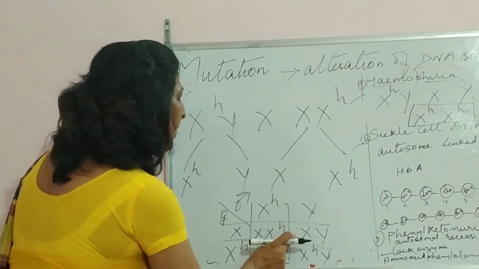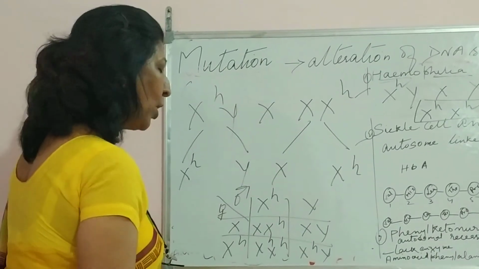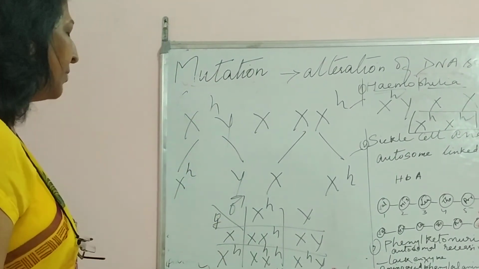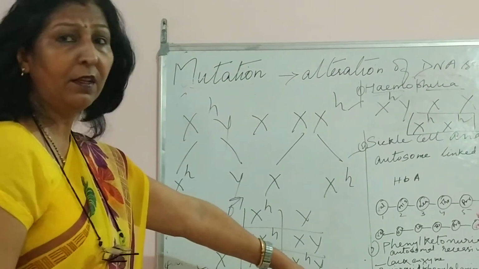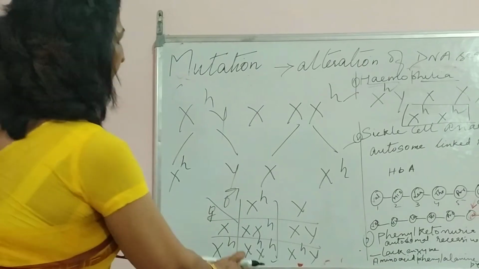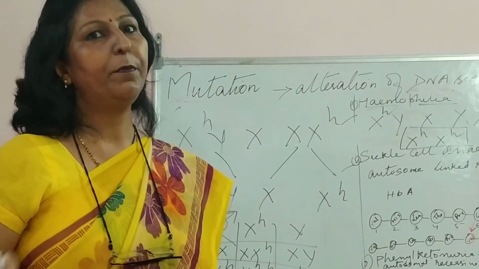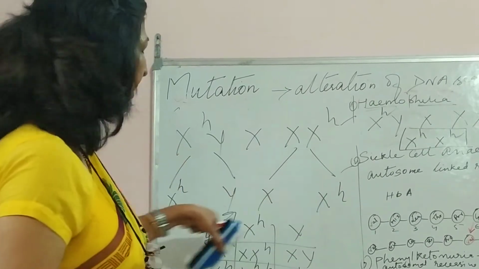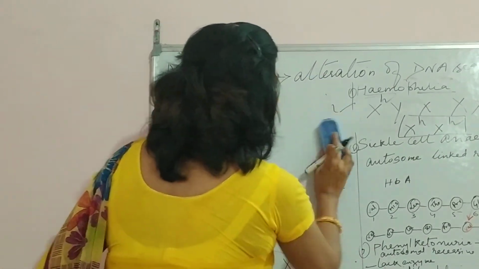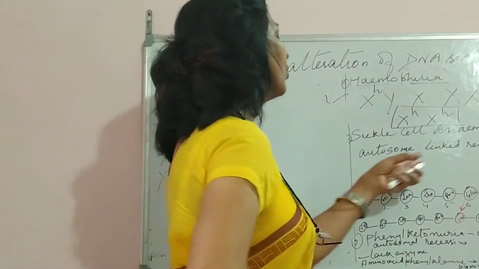Remember that. Here, there is a 25% chance that a normal boy can be born. Again, there is a 25% chance that the boy will be suffering from hemophilia, and again a 25% chance that the girl born will be hemophilic. That will only happen when this is the case. Got it? So then we come to sickle cell anemia, and sickle cell anemia is completely autosome linked.